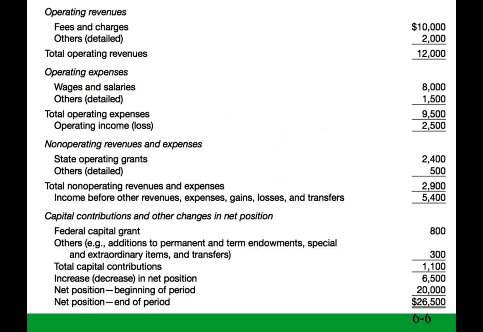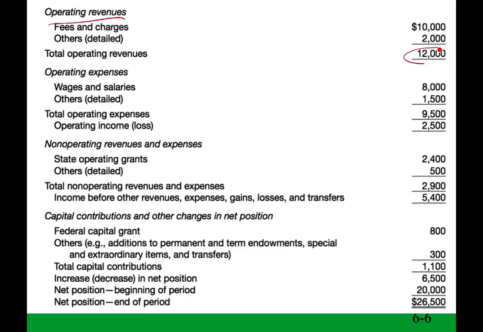Now, let's take a look at an income statement, because it's important to see what the income statement would look like. I don't do any specific accounting for the enterprise fund, because the assumption is you know how to do accrual accounting. But I'm going to look at a few things that are a little bit unique to governmental accounting. Notice the first thing, we start with revenues, which is very similar to private accounting, which is accrual accounting. So notice operating revenues.